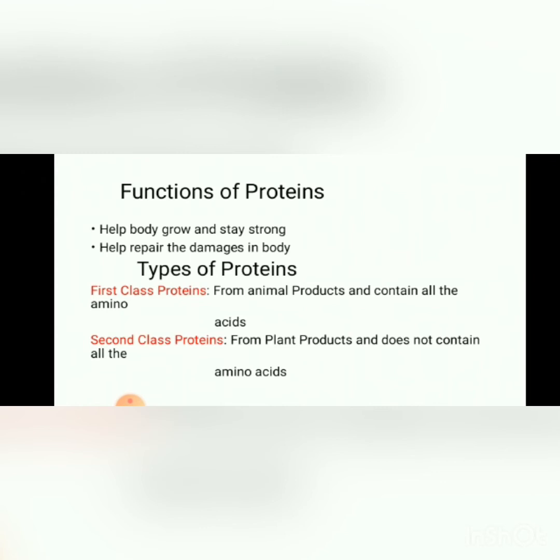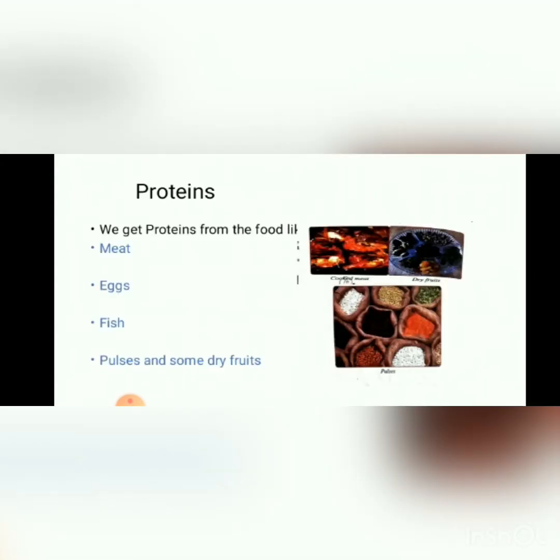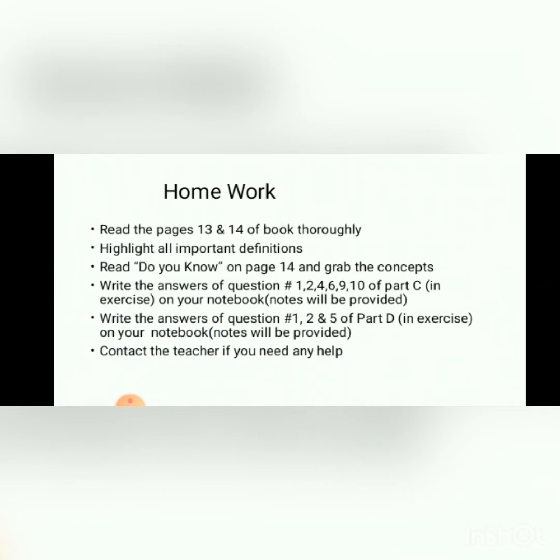The first class proteins are those which are obtained from animal products and contain all the necessary amino acids. And second class proteins are those we get from plant products, and those do not contain all the essential amino acids. We can get proteins from food sources like meat, eggs, fish, pulses, and some dry fruits. So, you have studied three components of the food till now: the carbohydrates, the fats, and the proteins.